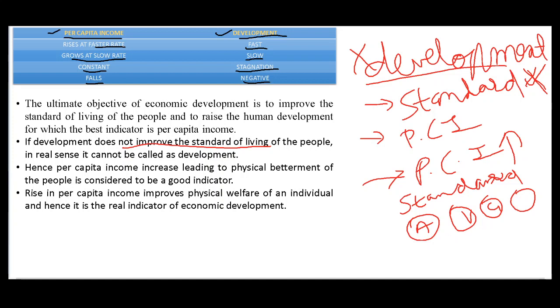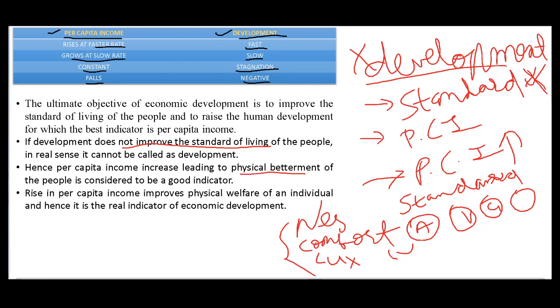If income is more, then they will move to first which type of goods? They will move first to necessity goods. Then they will move to comfort goods. And last they will move to luxurious goods. This way their standard of living will improve. So if it is improving, and physical betterment is there, then it is a very good indicator.